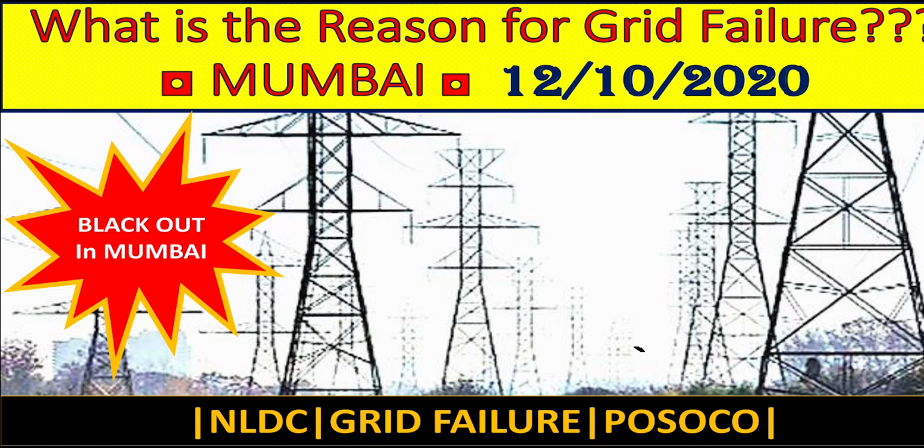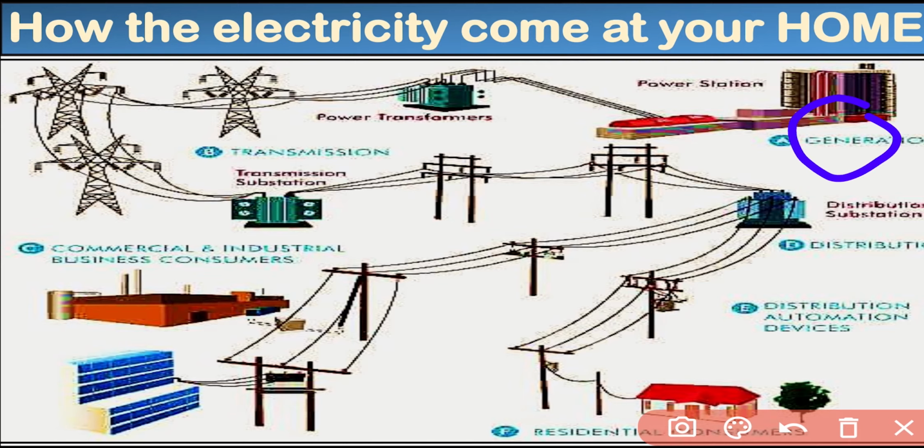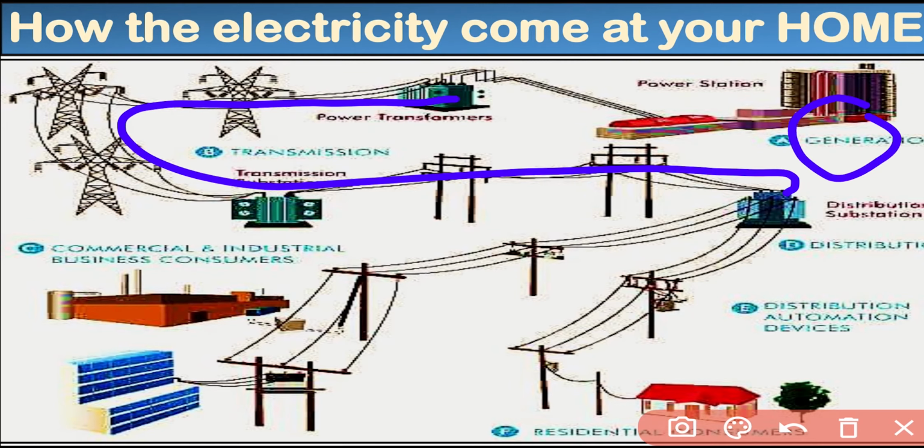Okay, so let's start. Every electrical engineer knows how electricity comes to your home. There are three main entities: generation, transmission, and distribution. The middle one is the transmission. Transmission means it carries the power from the generating station to the distribution station. After the distribution station, it reaches our homes and industry.